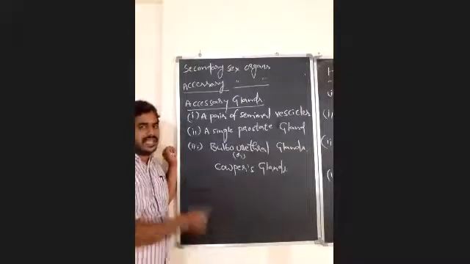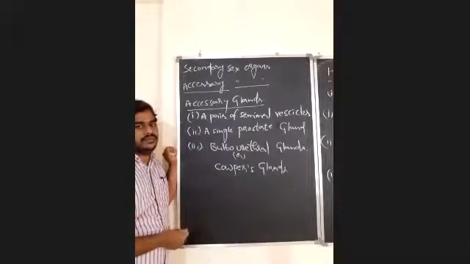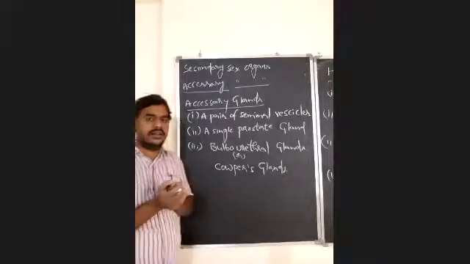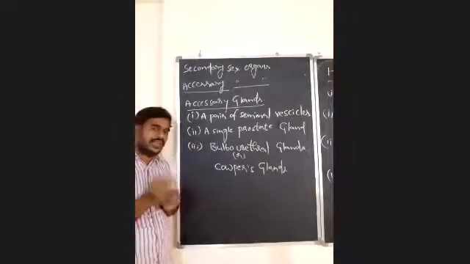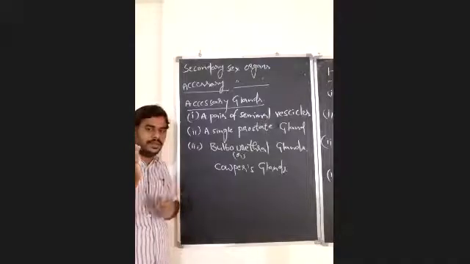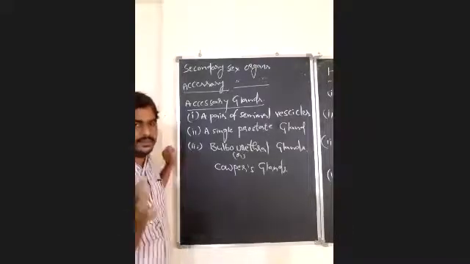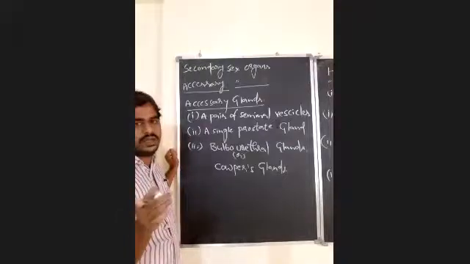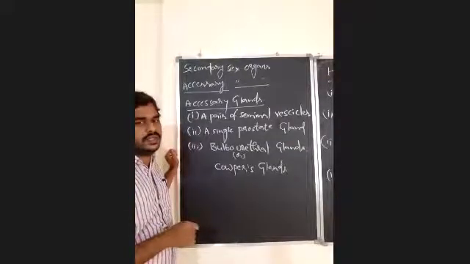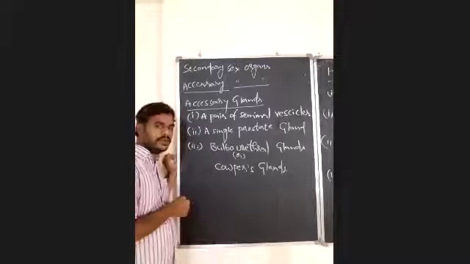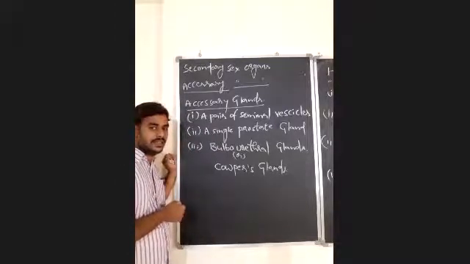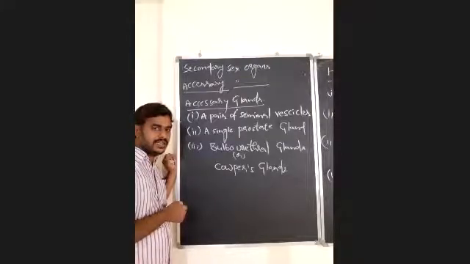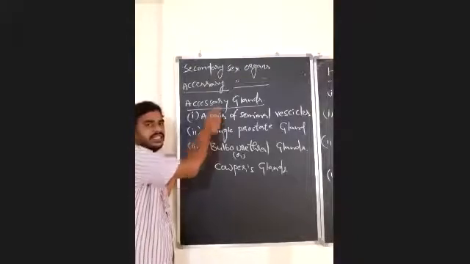So accessory glands secrete fluids. These fluids mix with the spermatozoa, and that is called semen. Semen has two parts, a solid part and a liquid part. The solid part is spermatozoa, produced by the seminiferous tubules of the testes. The liquid part is seminal plasma, secreted by accessory glands.